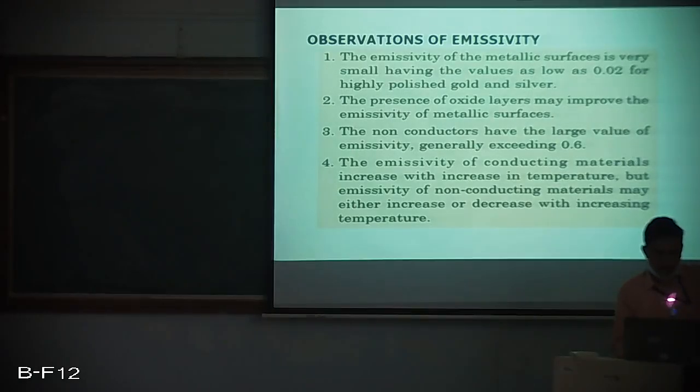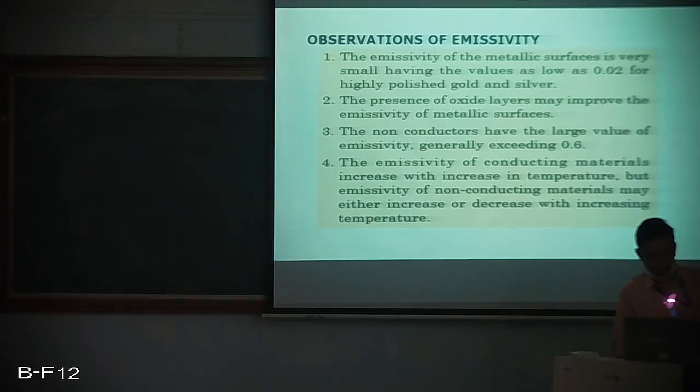So there are certain observations of emissivity. The emissivity of a metallic surface is very small, having very low values. The presence of oxides improves the emissivity of metallic surfaces. The non-conductors have large values of emissivity, generally exceeding 0.6.